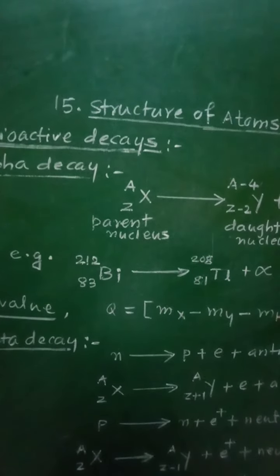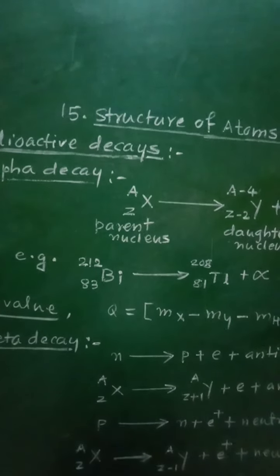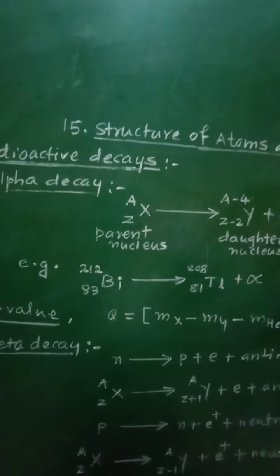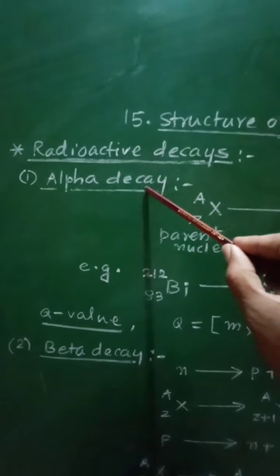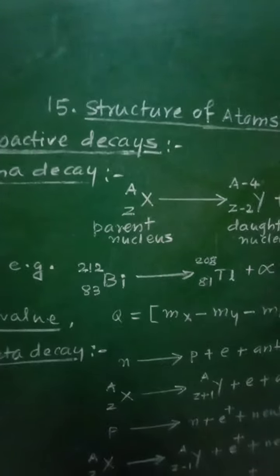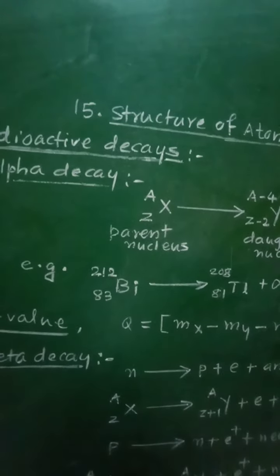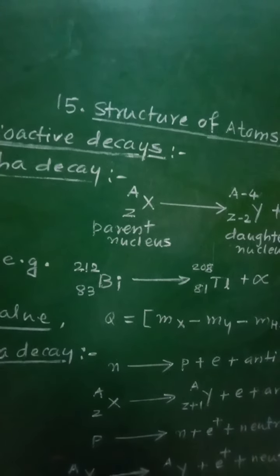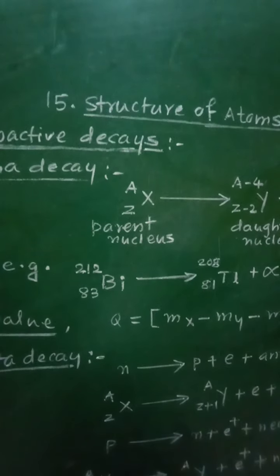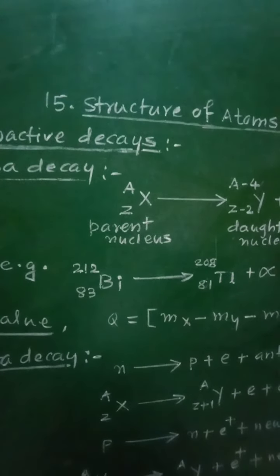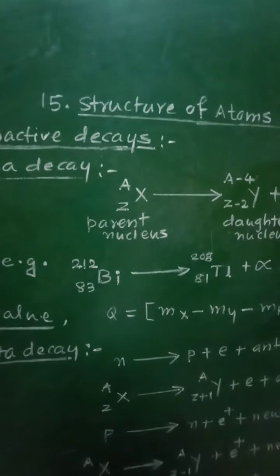Now there are three decays, that is, there are three different types of decay. The first one is alpha decay. The first decay is alpha decay. In case of this alpha decay, the parent nucleus emits an alpha particle, which is the nucleus of helium atom.